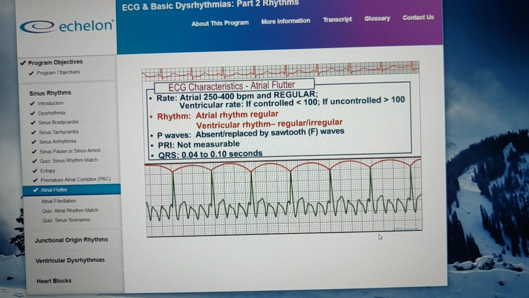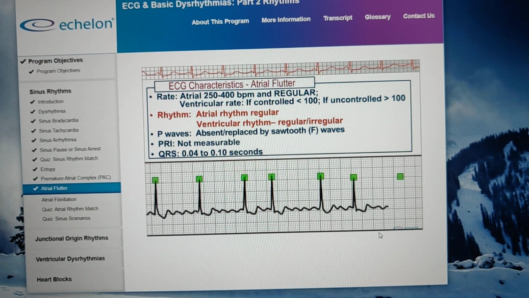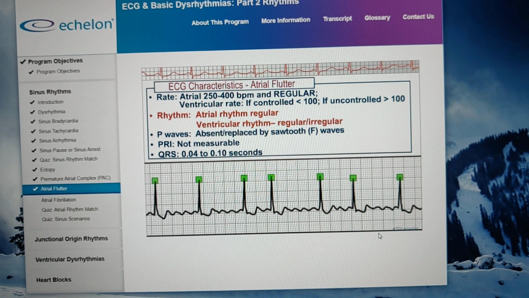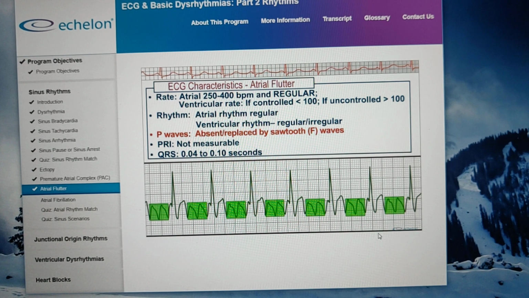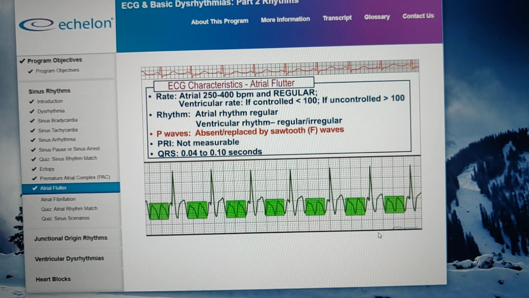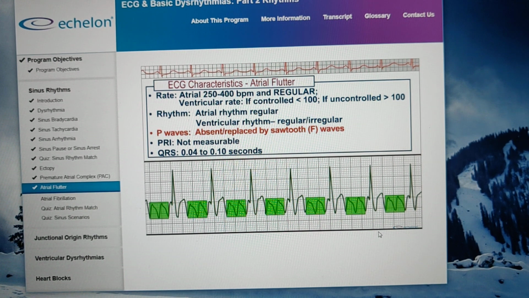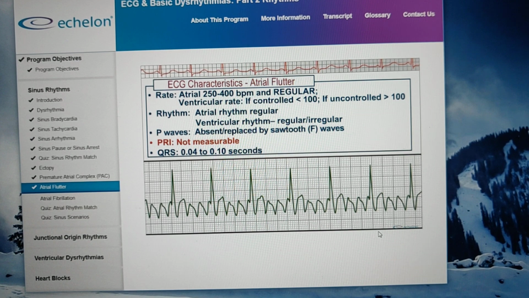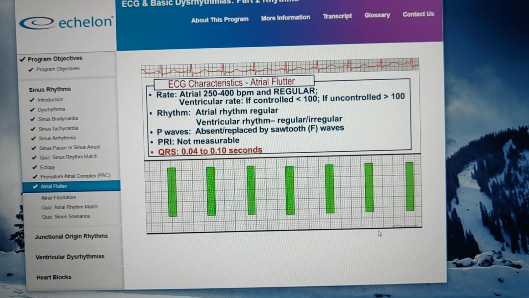It is important to note that atrial flutter can have variable ventricular response that will make the ventricular rhythm look irregular. P waves. Normal P waves are absent and are replaced by the pronounced sawtooth or F waves. PRI, not measurable. QRS, 0.04 to 0.10 seconds.